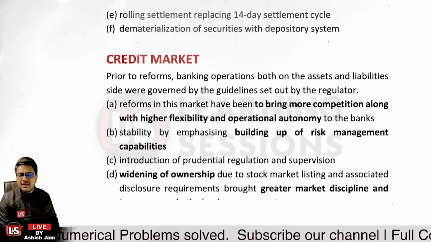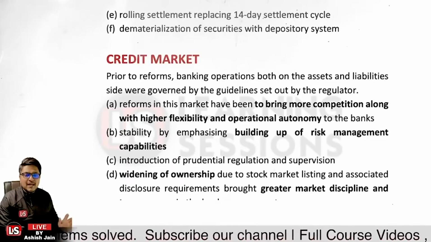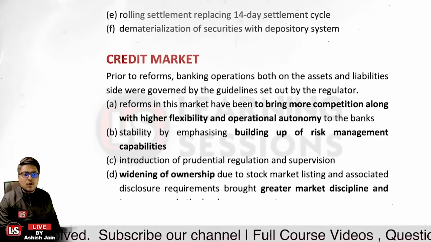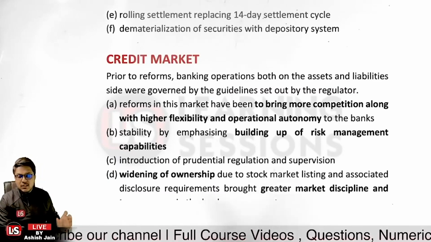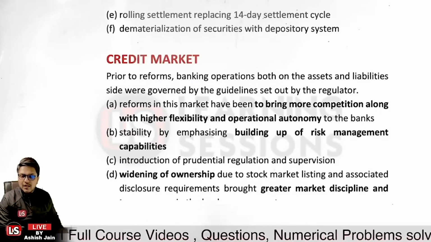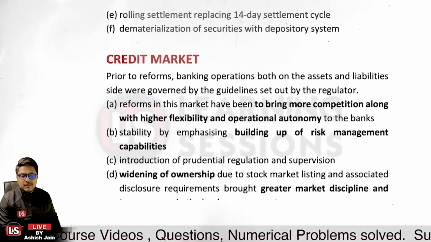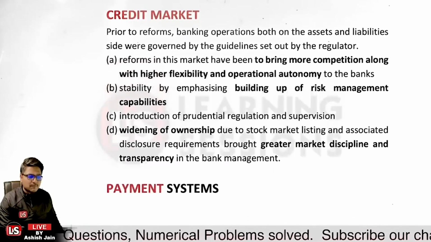It is not only in the hands of a few people, and the associated disclosure requirements brought greater market discipline and transparency. Banks need to disclose different data on a quarterly and half-yearly basis, which is bringing more transparency and market discipline among the market players themselves.